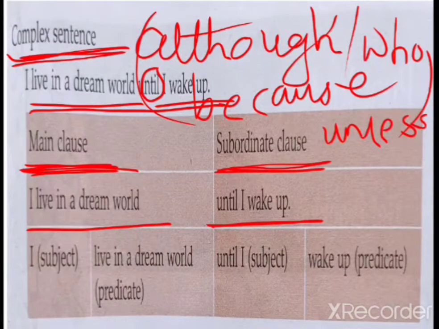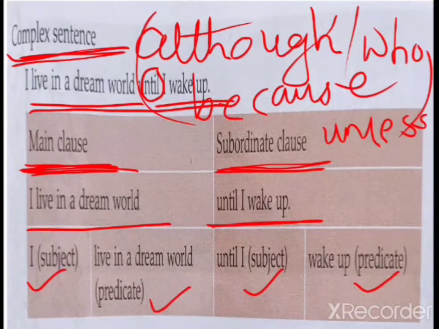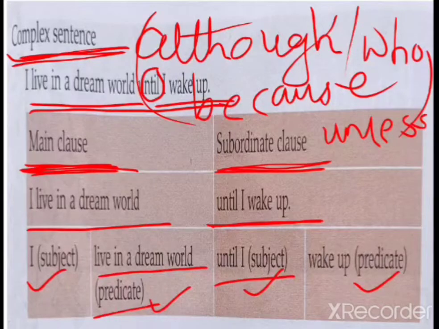Now, in the main clause, what is the subject, what is the predicate? In the subordinate clause, what is the subject, what is the predicate? That we have to mention. It's known as analysis of a sentence. So here, I live in a dream world. I is a subject. Live in a dream world is a predicate. Until I is a subject. Here you have to take the conjunction also. Not only I. Here you have to take until also with this subject. Wake up is a predicate.